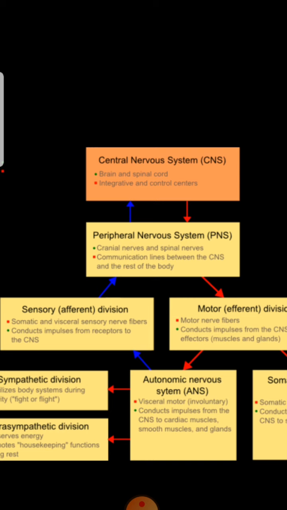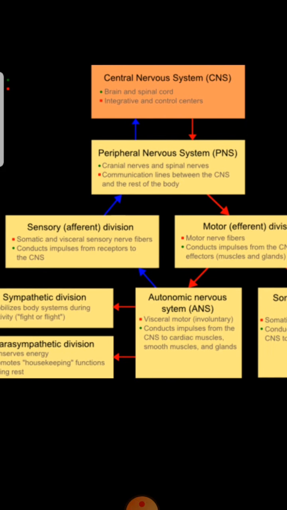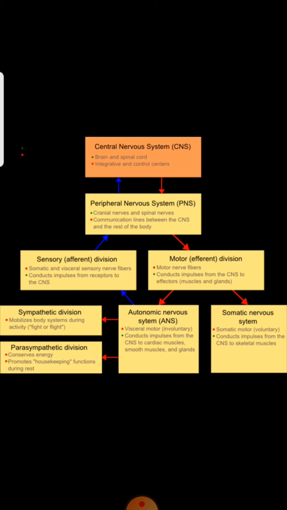The peripheral nervous system is that portion of the nervous system which lies outside the cranial cavity and the vertebral canal, and it includes the peripheral nerves. It also contains the cranial nerves, which we will discuss in detail in our coming lectures.